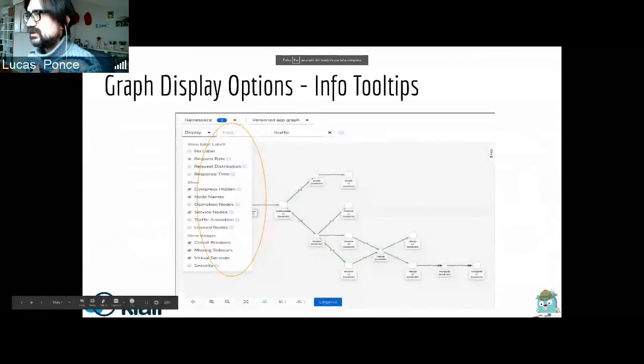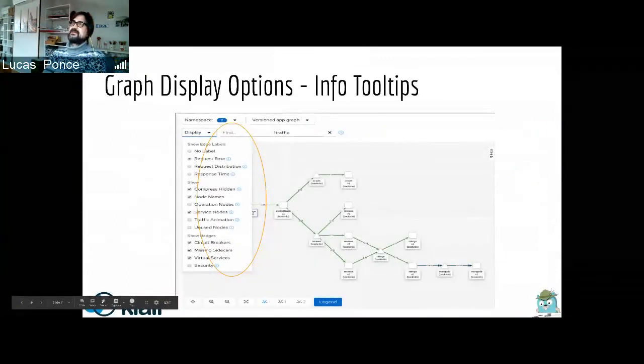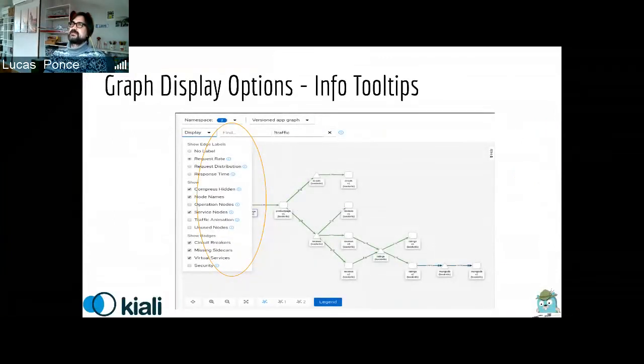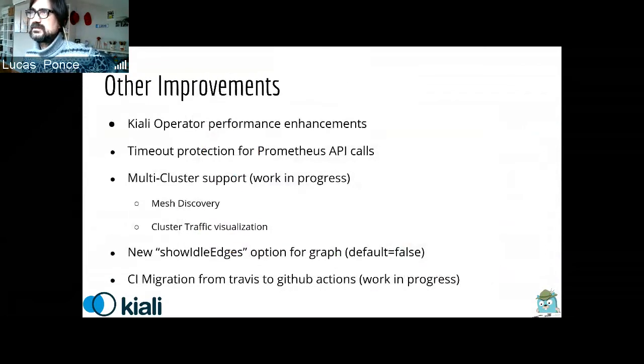Continue showing features. Another feature that we introduced in this sprint is a minor change in the display options in the graph. We did some rewording to better adjust the meaning, and also introduced more icons with tooltips with more explanation of the information that you're going to see when you enable these options in the graph. So this is new in these versions.